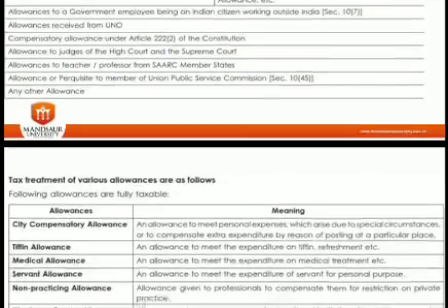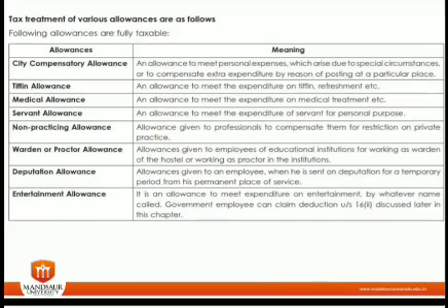Now, for the determination of allowances, there is a categorization that there are a few allowances that are fully taxable. There is no condition whether you are using it or not using it, it is fully taxable. For example, these are a few: city compensatory allowance, the allowance given by an employer to an employee to meet personal expenses due to the rise in inflation or the rise in the standard of living in cities.